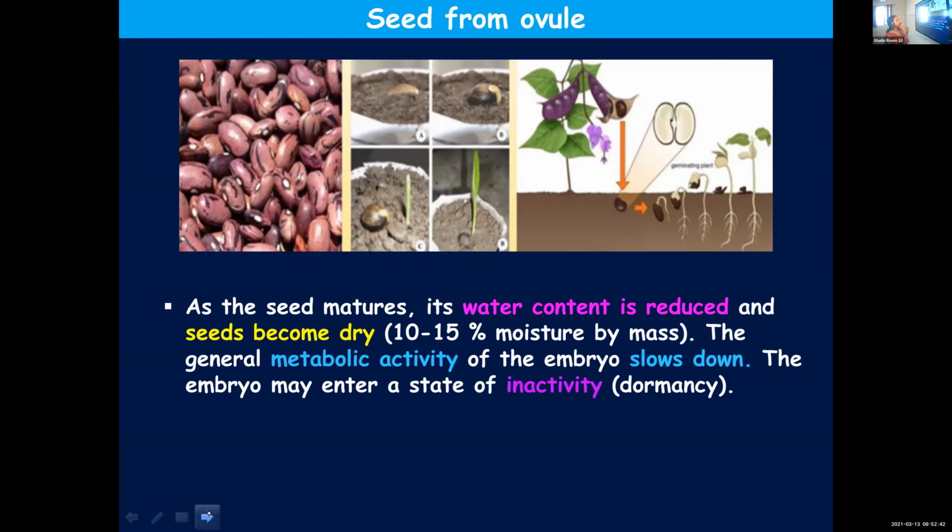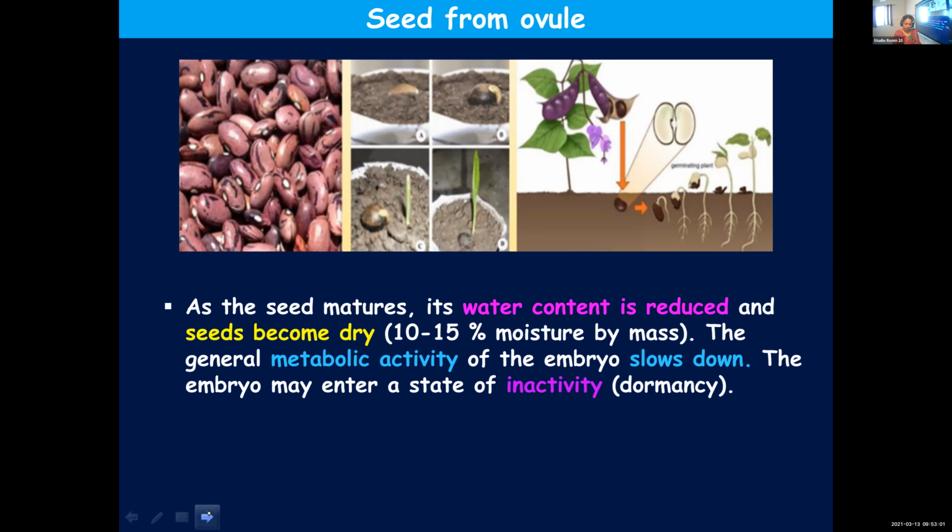So the rest will be highly reduced. That means it becomes dry. Since the water content is less, we are able to store them for a longer time. If the moisture content is more, it will get easily spoiled.